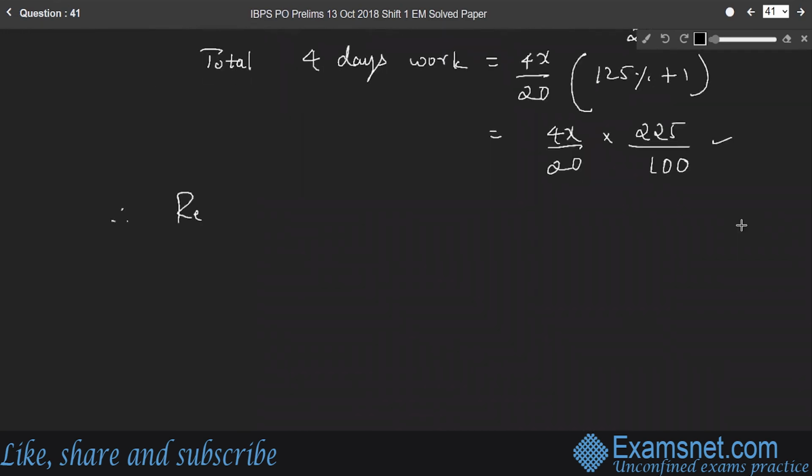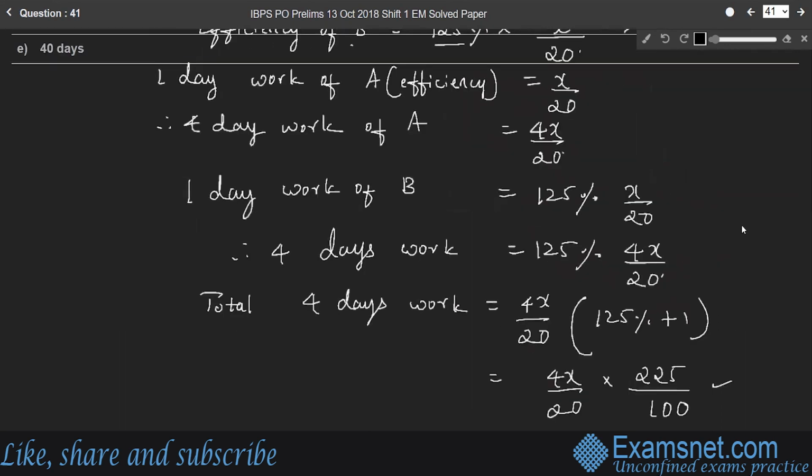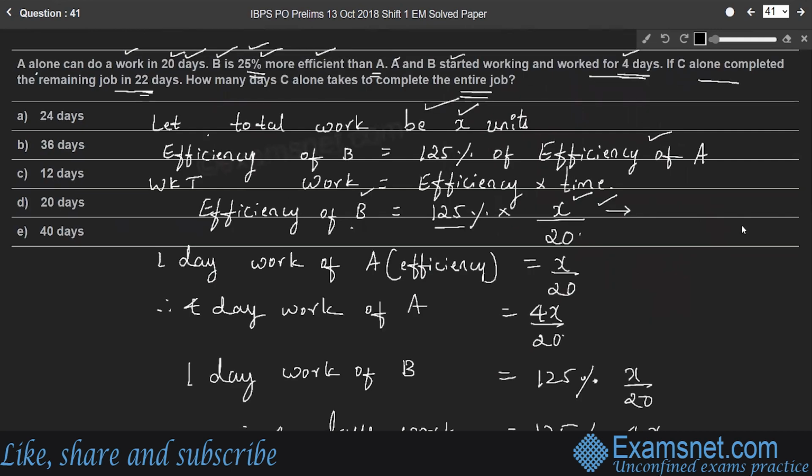Therefore, the remaining work is the total work minus 4 days' work, right? So what is the total work? According to our assumption, let the total work be x units.